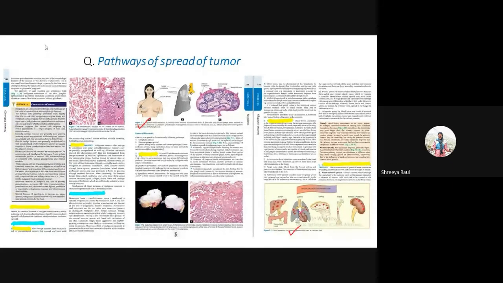But yeah, what I'm telling you is that if you just look at the headings, you can fill in under them on your own, whatever conceptual knowledge you have. And of course you have to draw diagrams. There's scope for diagrams everywhere in pathology. So that's how you can do an MUHS focused reading and not just MUHS alone. You have to do everything, and side by side you can study all of it.